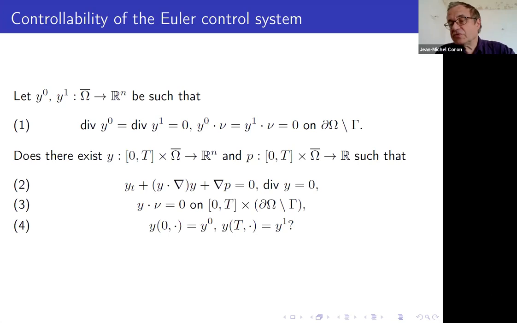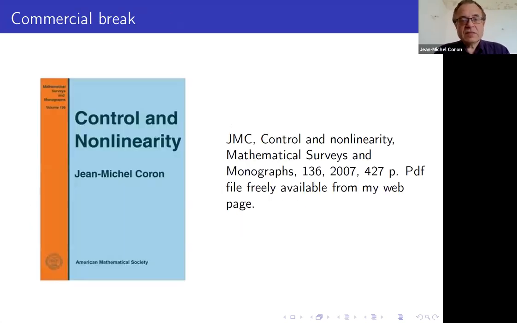Is it possible to find a solution of the underdetermined equation, the Euler equation 2, with divergence of y equal to 0, such that we start at time 0 at y0, and at time capital T we arrive at y1? So this is a very natural question, controllability. You start from y0, you want to reach another state.